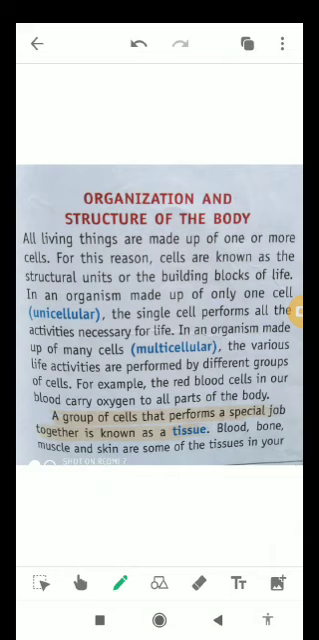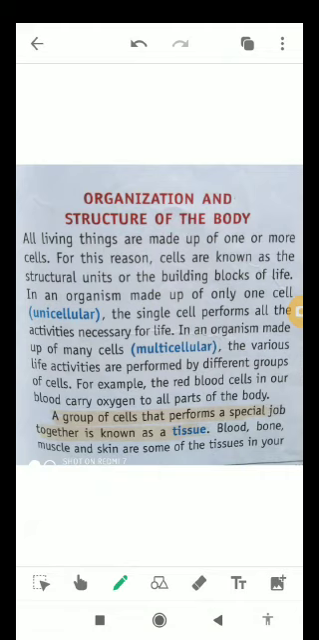As we all know students that all living organisms or things are made up of one or more cells, right? And we have studied about this in the previous chapter also, that organisms with one cell are known as unicellular organisms, and organisms with multiple cells are known as multicellular organisms, right? For this reason, cells are known as the structural or the functional units or the building blocks of life as well.